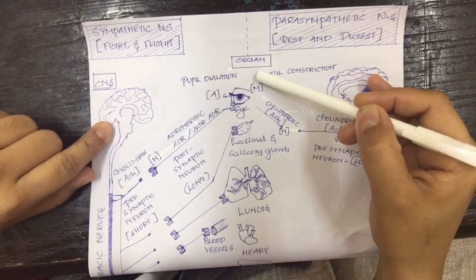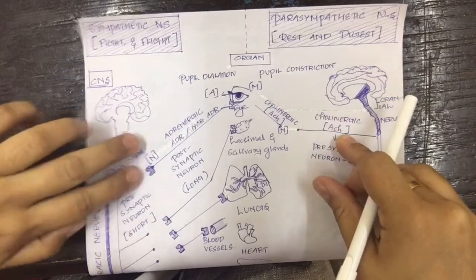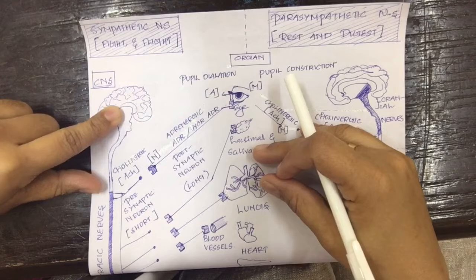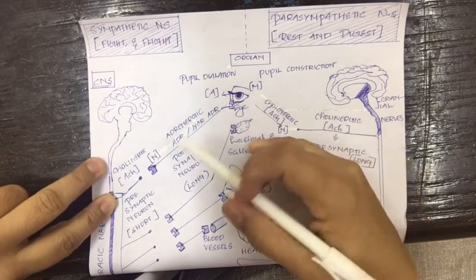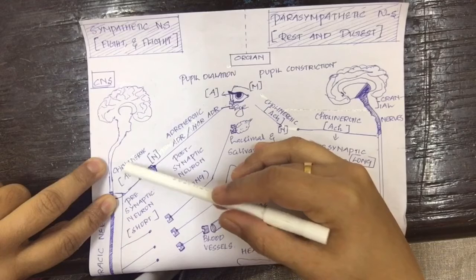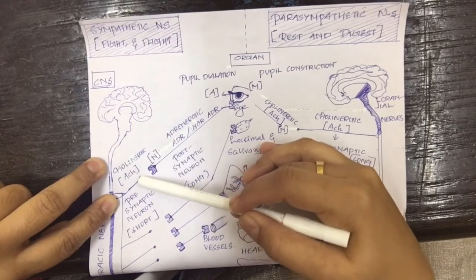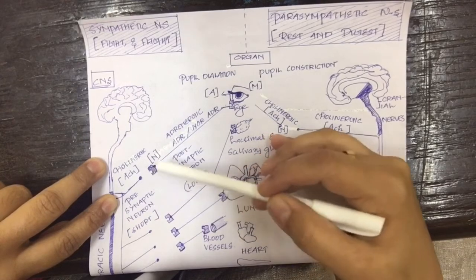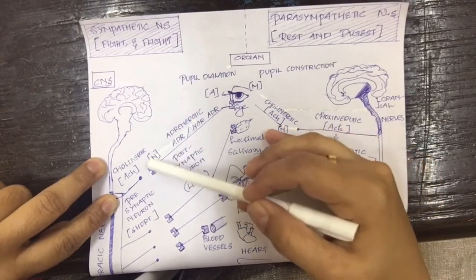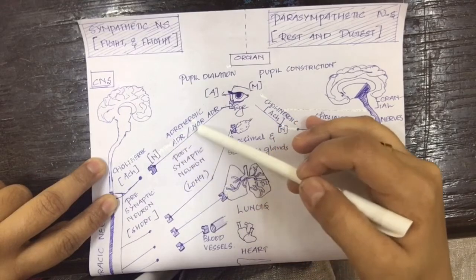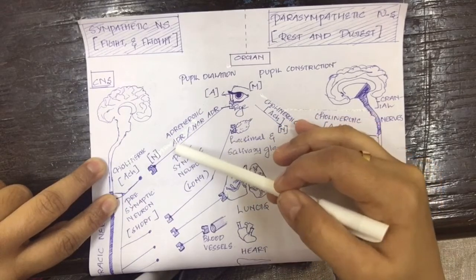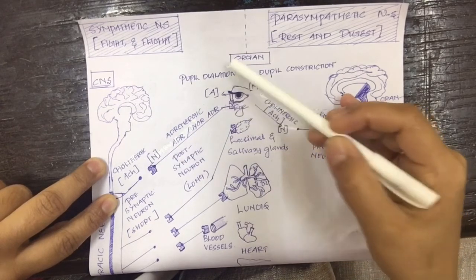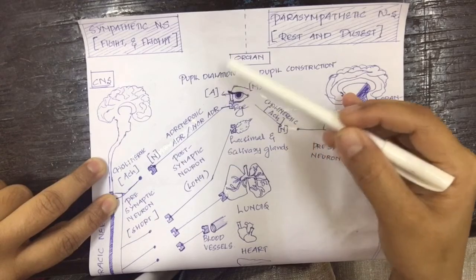So now the concept may be clear to you that in the sympathetic nervous system, when information is received by the central nervous system, it integrates the information and triggers the presynaptic neuron to release the neurotransmitter acetylcholine, and the released neurotransmitter binds to the nicotinic receptor on the postsynaptic neuron or postganglionic neuron, which again triggers the postganglionic neuron to release another neurotransmitter, adrenaline or noradrenaline, which binds to the receptor, and finally shows the actions in your body.